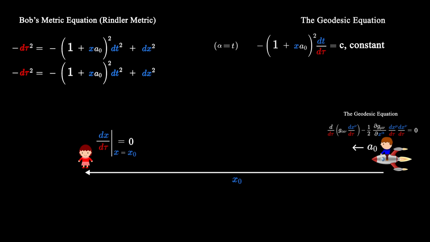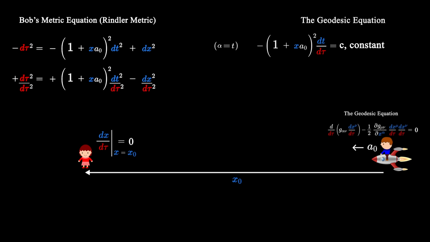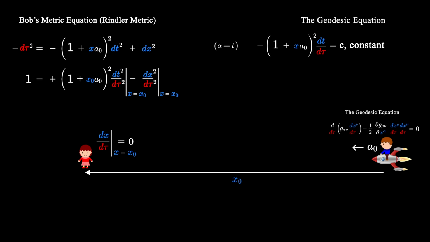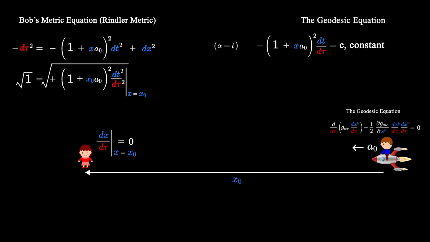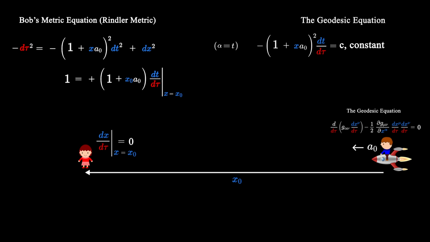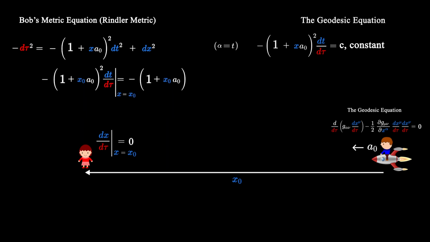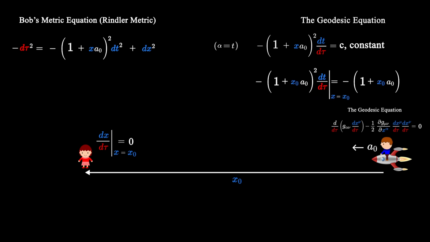Then dividing Bob's metric equation by minus d tau squared helps us see where to apply these initial conditions. When Alice is at x-coordinate x0, she is at rest with respect to Bob, so dx by d tau is 0. Now let's take the square root of this equation and multiply both sides by negative 1 plus x0 a0. Comparing this equation with the one above, we can identify the constant c as negative 1 plus x0 a0. So let's make that substitution.